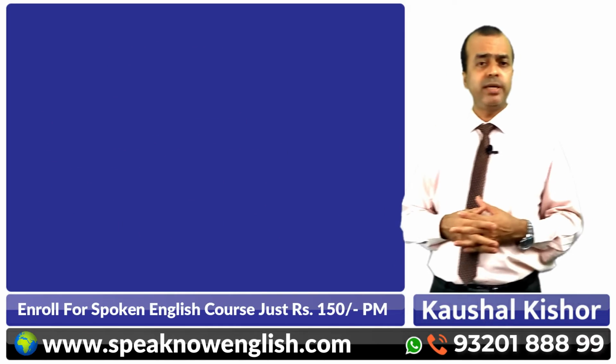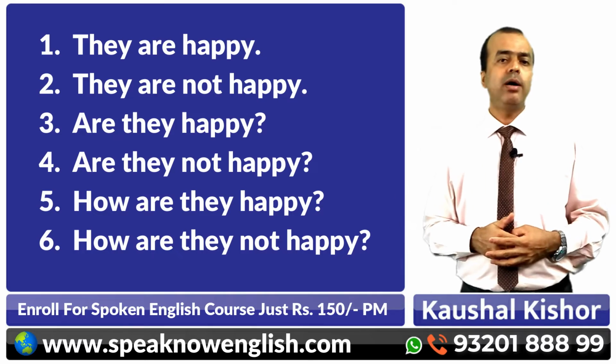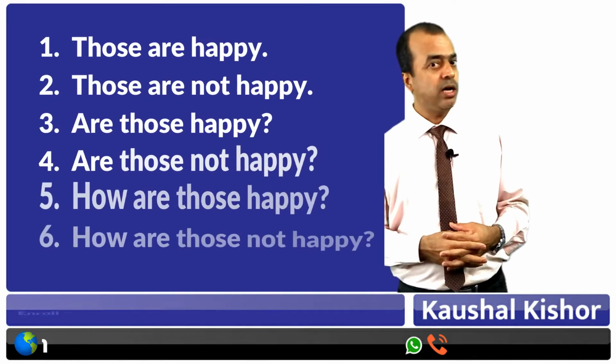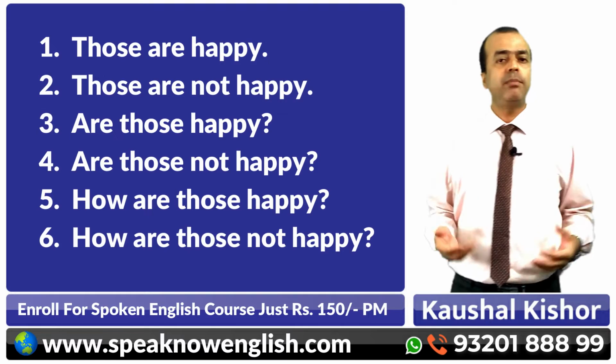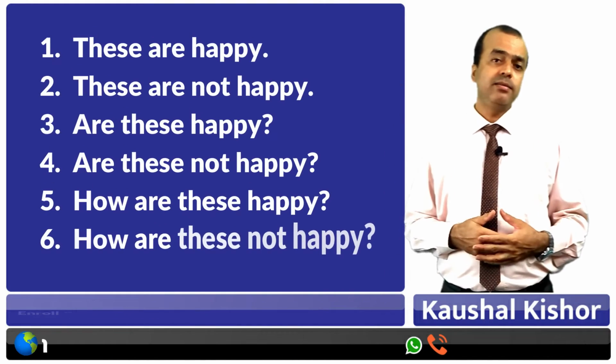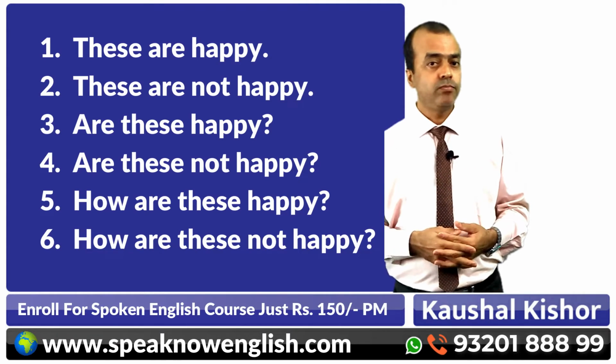Similarly, we are going to the next. We can apply with they. They are happy, they are not happy. Are they happy? Are they not happy? How are they happy? How are they not happy? You can apply with those. Those are happy, those are not happy. Are those happy? Are those not happy? How are those happy? How are those not happy? These are happy, these are not happy. Are these happy? Are these not happy? How are these happy? How are these not happy?